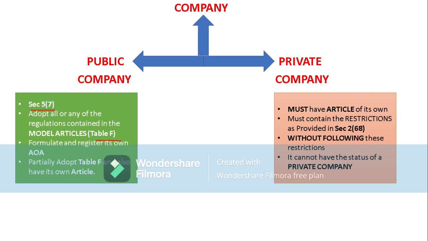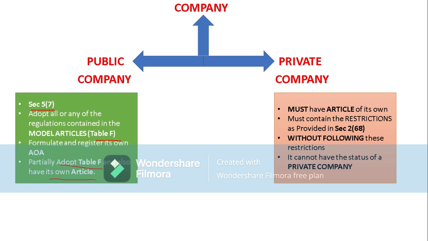It can formulate and register its own articles of association, or else it may partially adopt table F and also have its own articles. It may adopt table F if it wants, or else it may have its own articles of association.